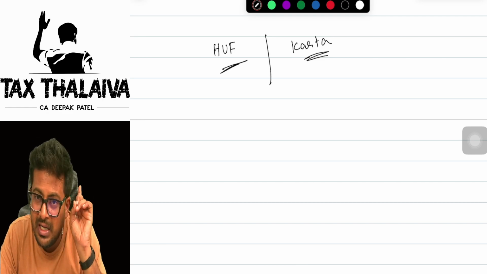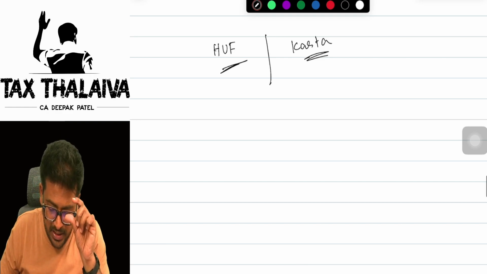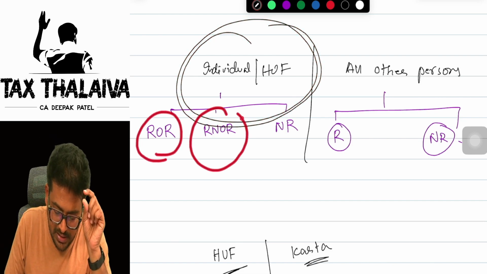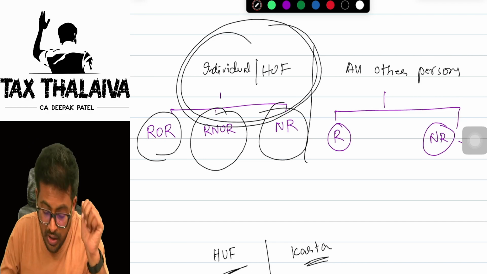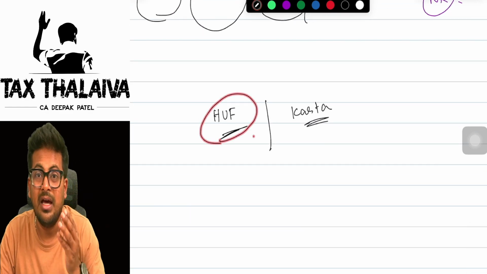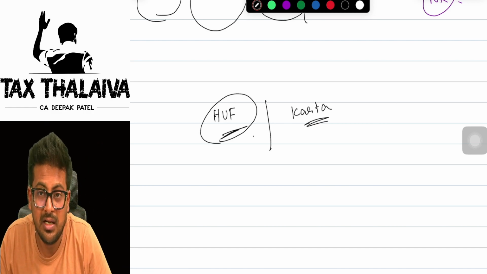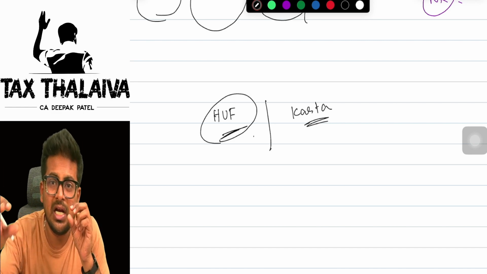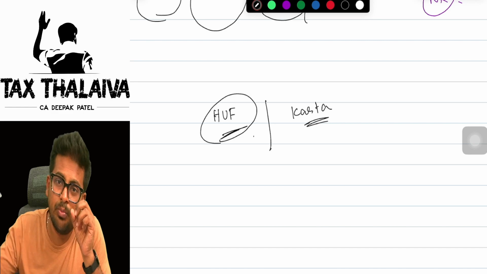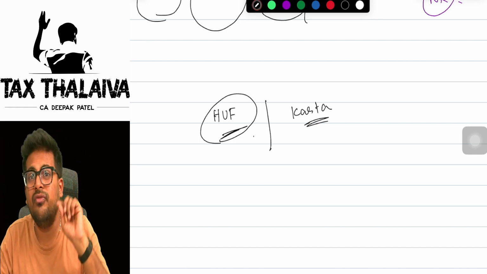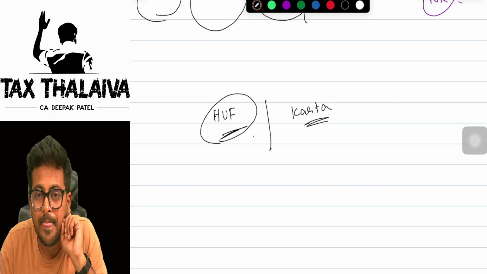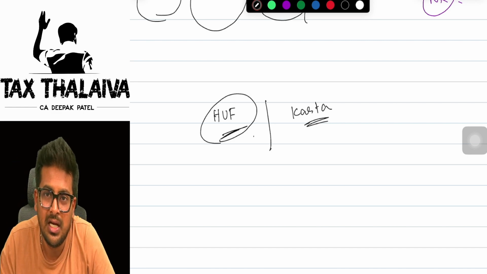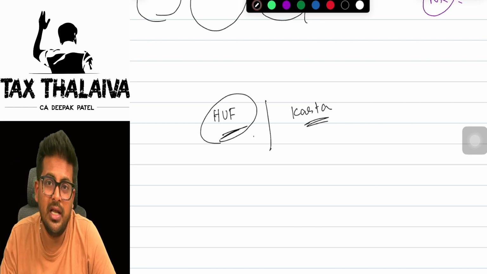non-resident. But remember, initially I told you only individual and HUF can become resident ordinary, resident not ordinary, and non-resident. Yes or no? Now, sir, how to determine whether a HUF is a resident not ordinary resident or resident ordinary resident? If the karta satisfies both the additional conditions, then the HUF will become a resident and ordinary resident. If the karta satisfies only one additional condition or does not satisfy both the additional conditions, then the HUF will become resident but not ordinary resident.